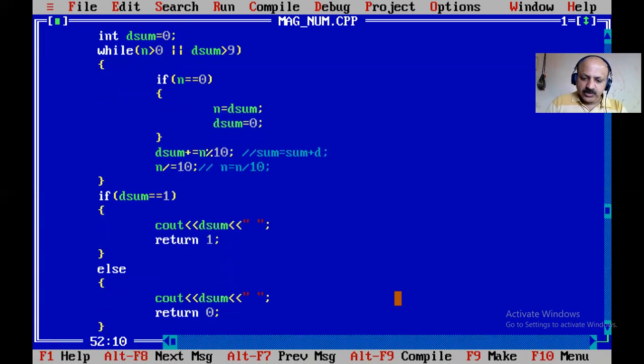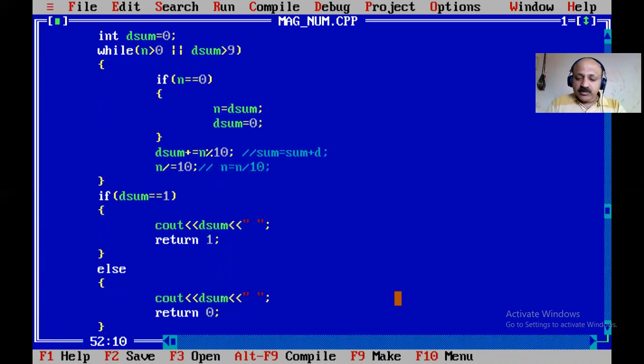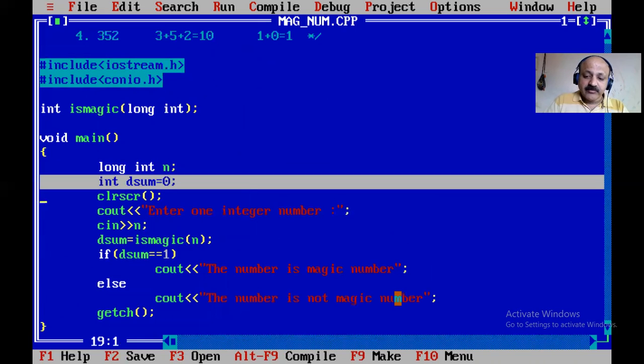Compile, yes, there is no any error. So again, I give like a 50113. So yes, one, the number is magic. Yes, that digit sum is at the last is a 1. So here also that chance to remove one statement where plus one. Yes, here not require the dsum. Yes, we can two time use both dsum.